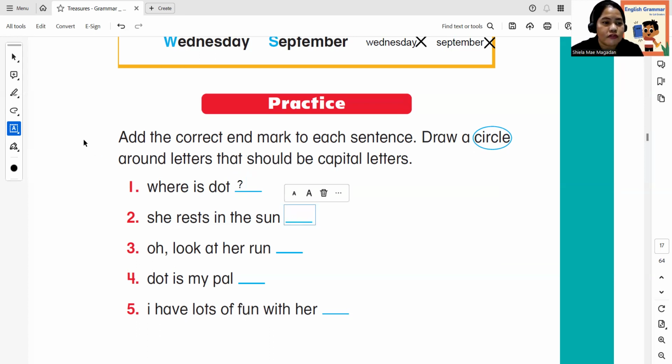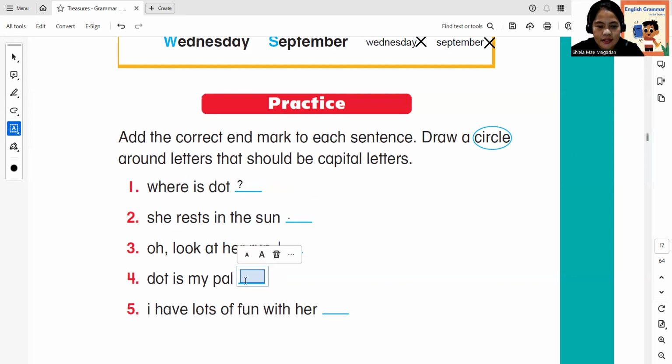How about "She rests in the sun"? So it is informing us. It is telling us something. So this is a period. Absolutely. So how about number 3? "Oh, look at her. Look at her run." Is it a period, a question, or an exclamation? That is an exclamation.